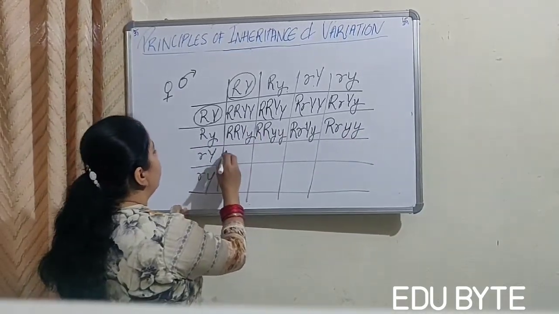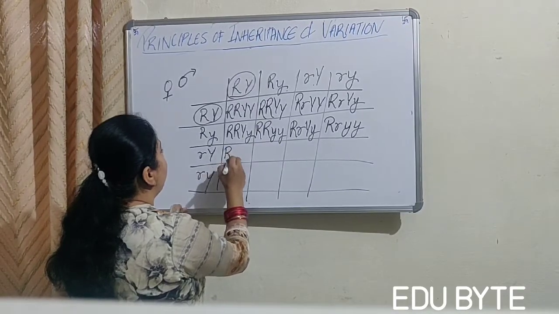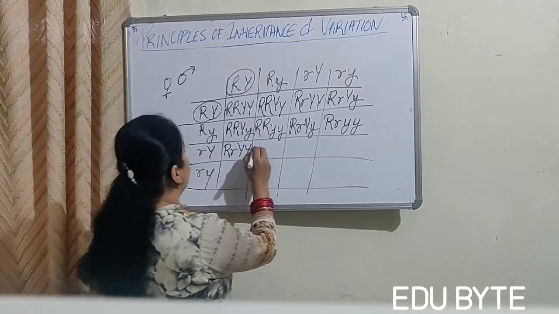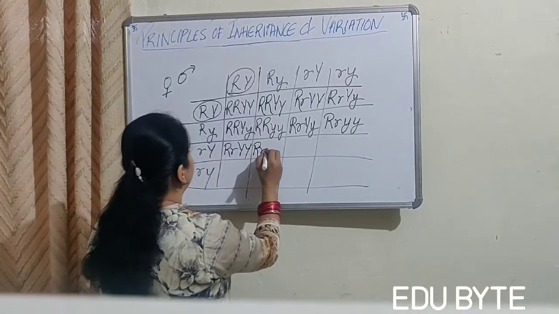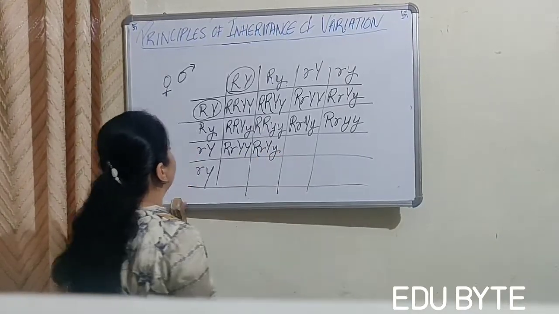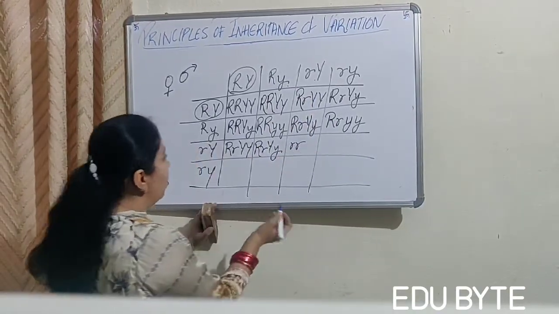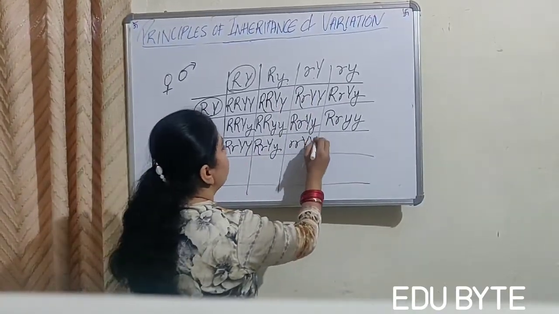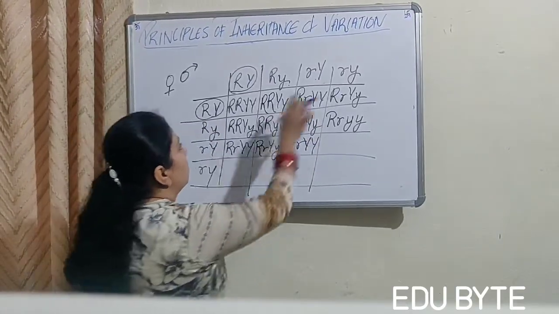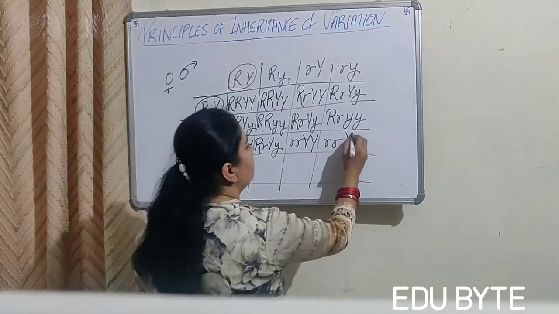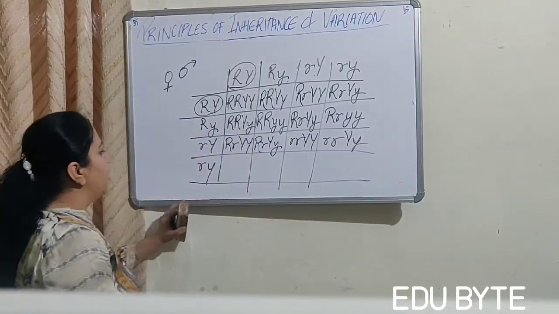And in the next one, it will be capital R, small r, and both are capital Y. Then again, R, Y, right? So, this is both small r and both capital Y. In this, both are small r, one is capital Y and one is a small y.